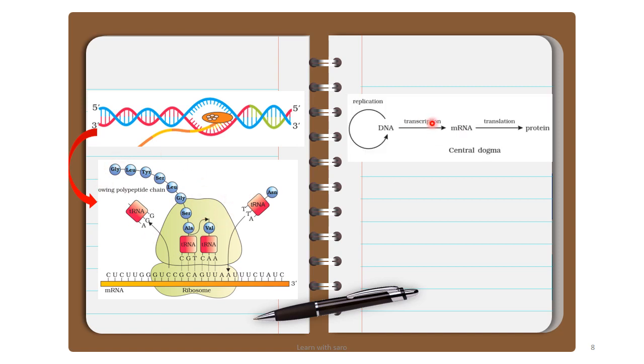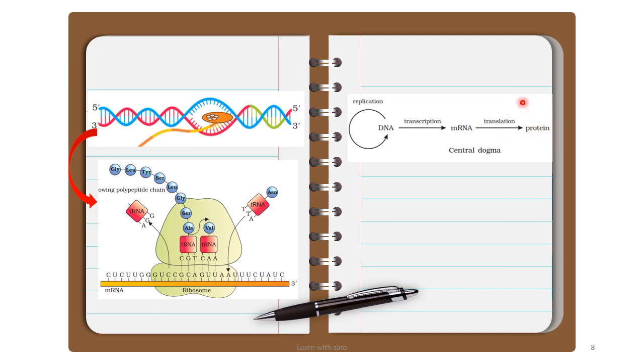And there is a thing called the central dogma in biology, that is, once the DNA has been replicated, the transcription process occurs. Transcription is nothing but the formation of mRNA from the DNA, and this mRNA goes and gives an information message to the ribosome for the production of protein.